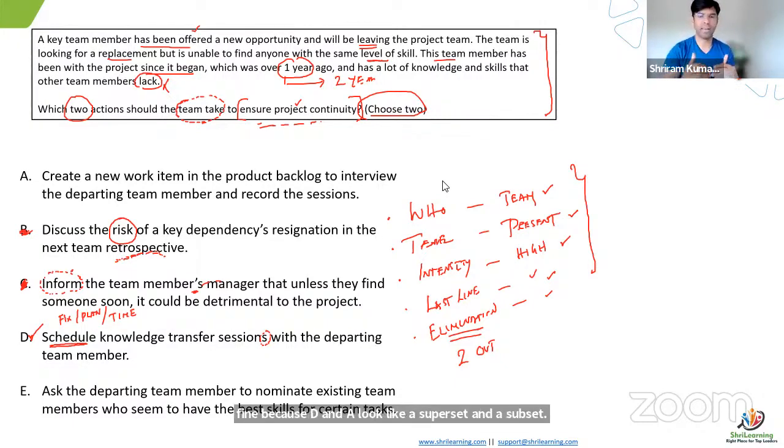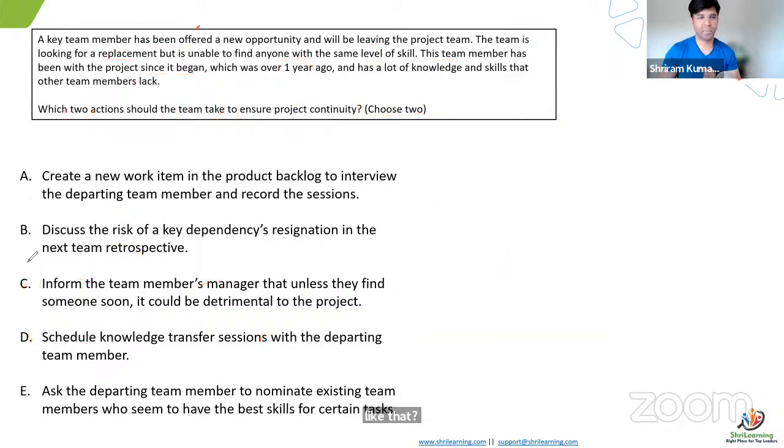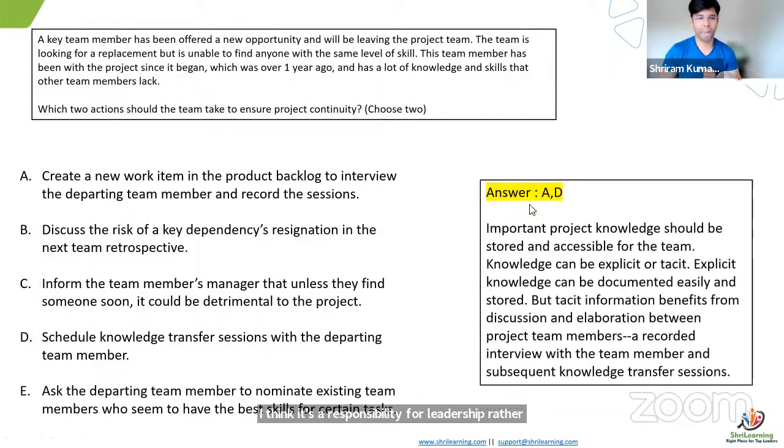Whereas when you go to E, like we heard here, ask the departing team member, we are putting a little more pressure on a person who has to look out for somebody knowledgeable when no one is available. It's going to become a little more tricky now. It's going to bring some priority problems. It's going to bring some conflict within the team if I do this. So I may expect my leadership team to make a call rather than putting the ball in his court. Does anyone feel like that? I think it's a responsibility of leadership, rather than putting the ball on this guy.